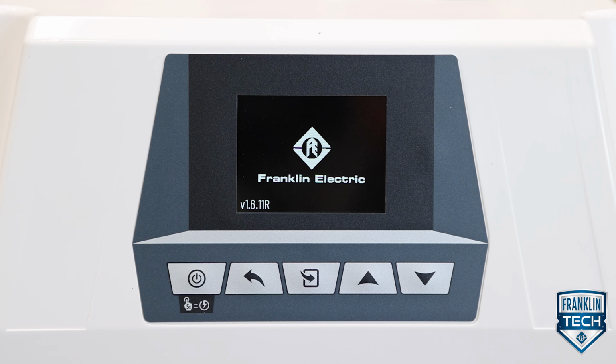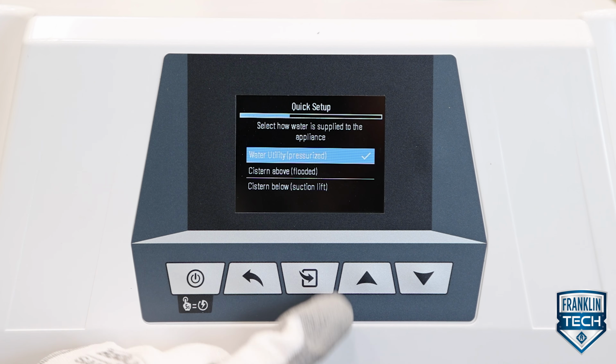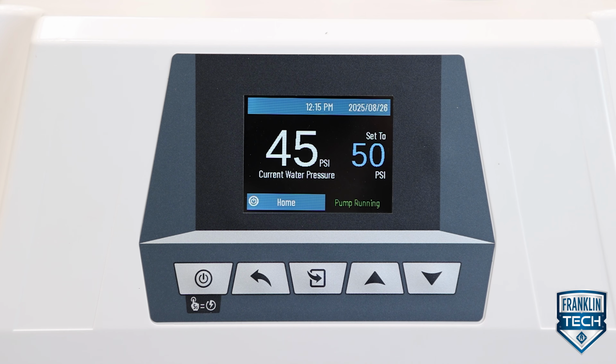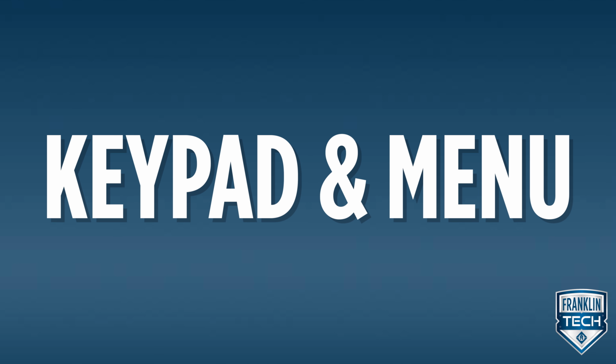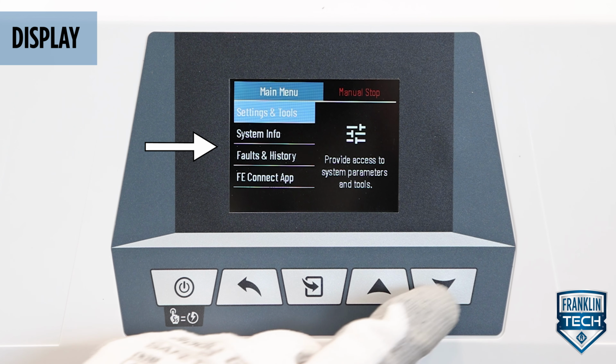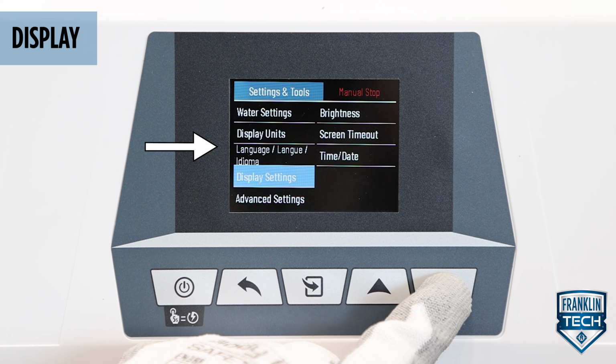Let's take you through how to use and navigate the keypad and menu for the VersaBoost Pro constant pressure boosting solution. Let's jump right in. The display shows the system status information and programming menu items.